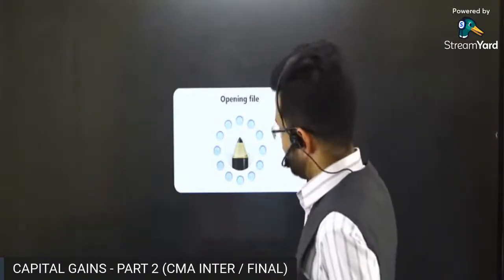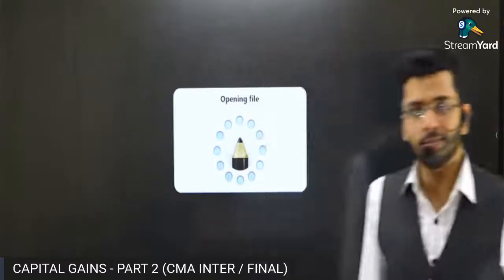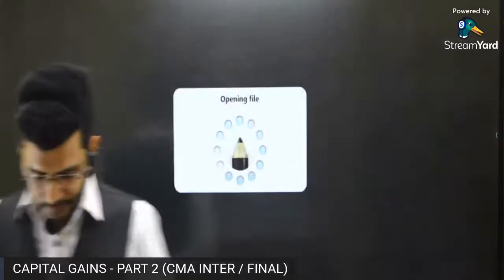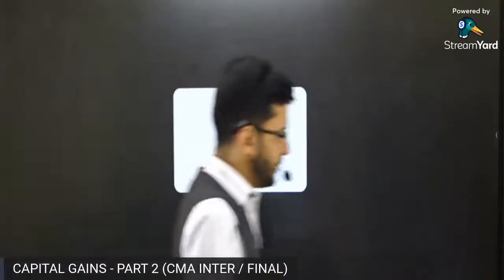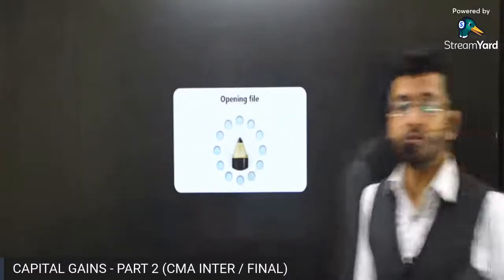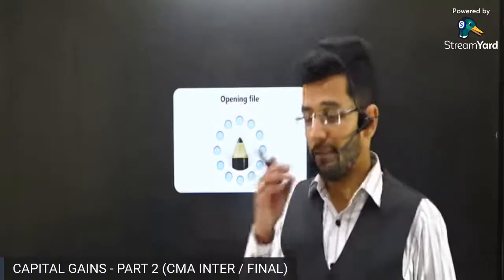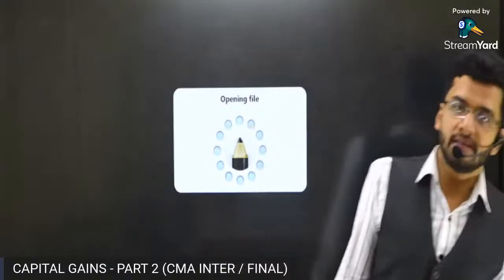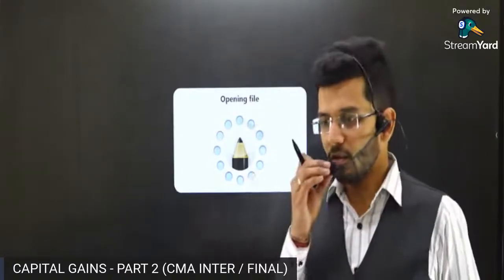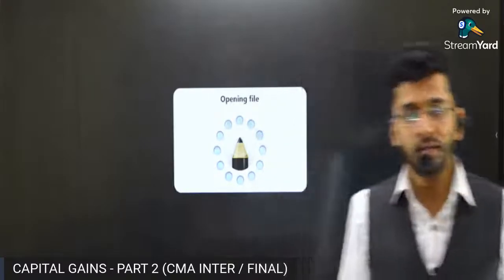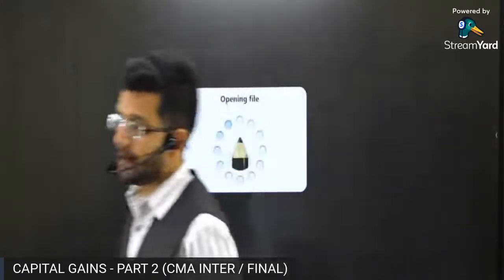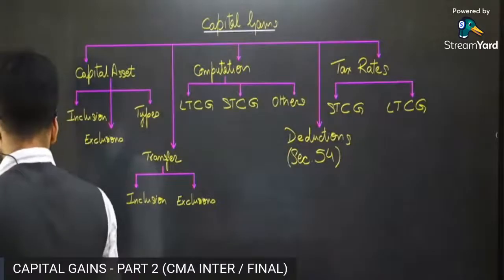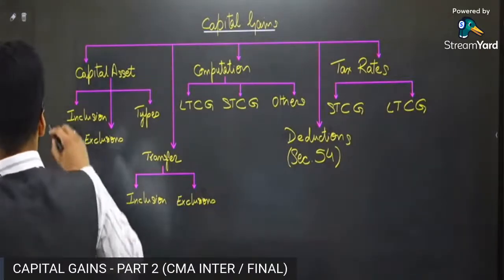All right, it's taking a little time to open, let's see. And let me repeat, guys, test this Sunday for first half of capital gains. First half capital gains ka we'll have test, and that test will be conducted online at 7 p.m. Zoom meeting ke through test conduct hoga, and we'll meet on Zoom meeting, and then we'll conduct the online test this Sunday 7 p.m. And every Sunday 7 p.m. we have test of direct taxation. So you guys are advised to meet me on the Zoom call every Sunday for the test of direct taxation. That is very, very essential.